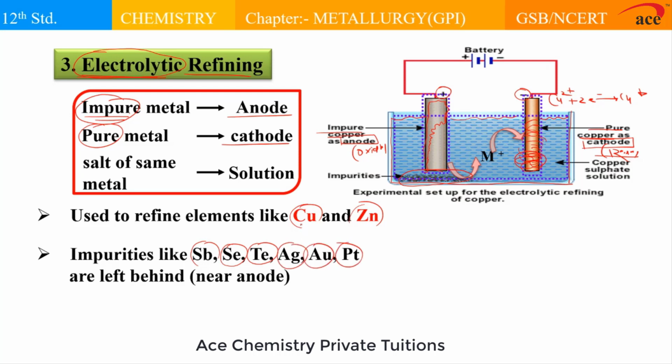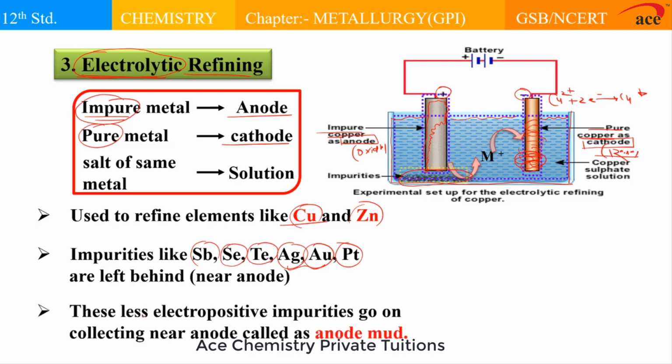Basically, in electro refining of copper, sometimes this anode mud is not thrown away because it contains certain valuable metals, and these valuable metals may be what, silver and gold, which can be refined again by the process of cupellation. Mostly, these less electropositive impurities go on collecting near the anode, and this we refer to as what, anode mud. So by this method we can obtain about 99.99% pure metal.